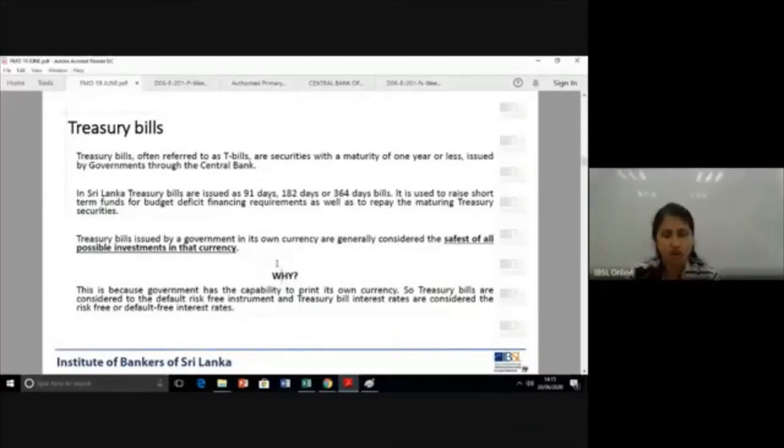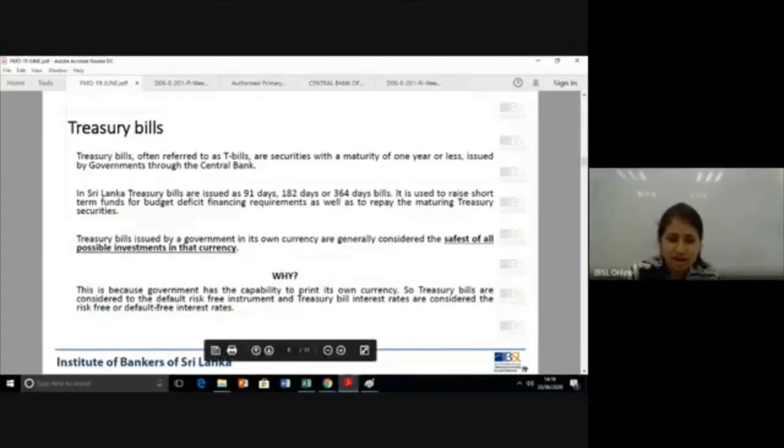There won't be a default. Here especially, because it's in your domestic currency, you can say that. Why? Because it's in our own currency, the government can always print the currency and repay. If they don't have funds, as a last resort, they could always print money and repay the investors. Okay, so this treasury bill is considered default risk free, and the rate is called the risk free rate or the default risk free rate.